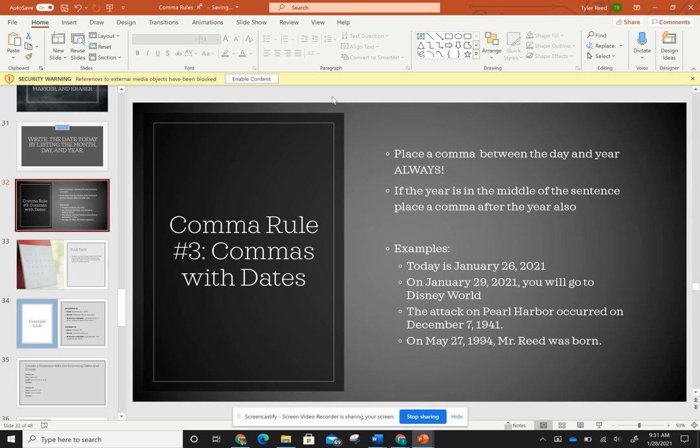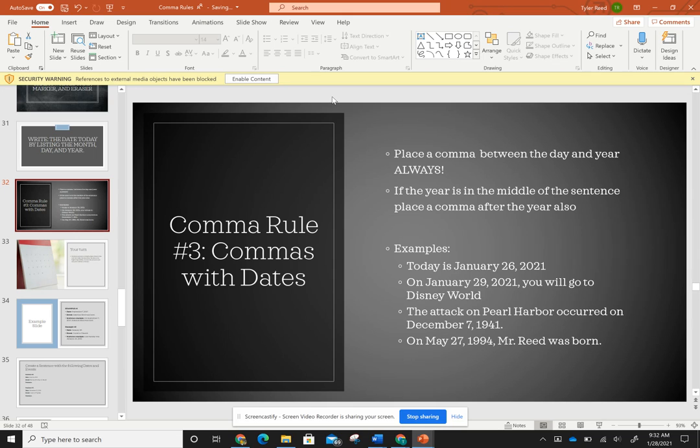Good morning. Today I'm going to briefly cover comma rule number 3 for us. So in class, we have talked about comma rule number 1 and number 2. Comma rule number 1 being using commas when addressing someone. Comma rule 2 is using commas with introductory words and phrases. So today, let's get on to comma rule number 3, which is commas with dates.